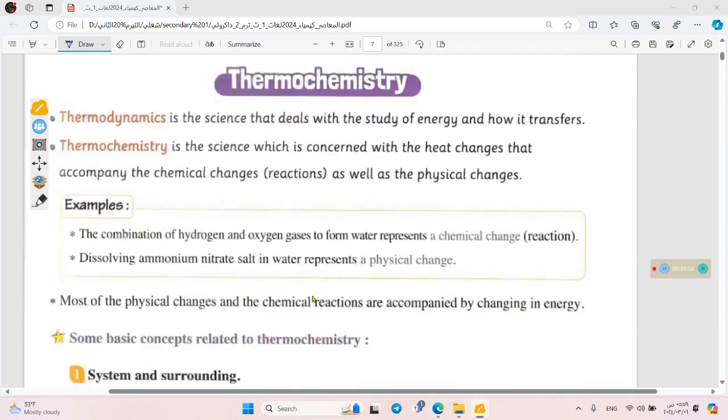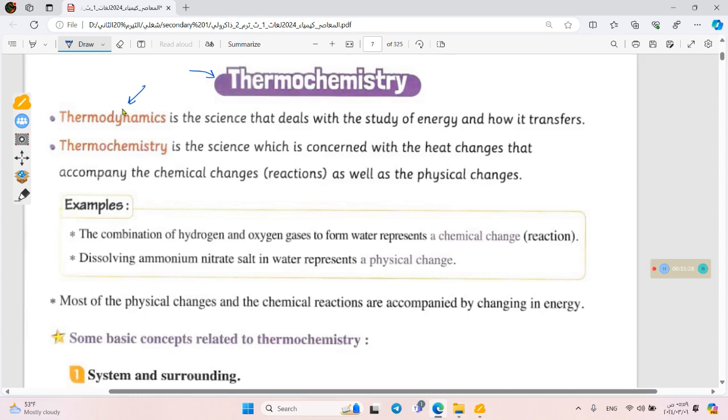Let's go for some basic concepts in our thermochemistry content. Before speaking about what thermochemistry is and what the important concepts and ideas in thermochemistry are, let's speak about what made thermochemistry. Thermochemistry actually is the result of the integration between thermodynamics and chemistry.